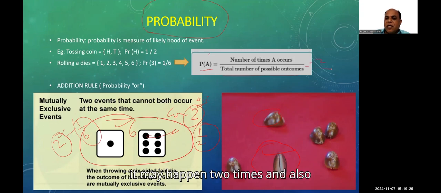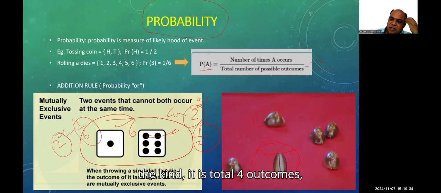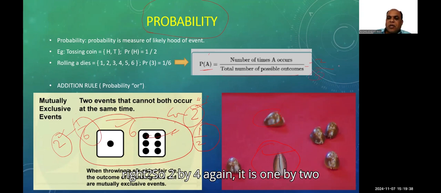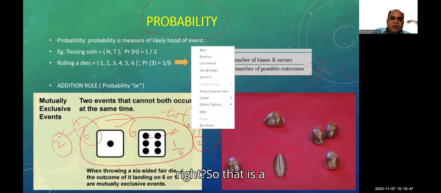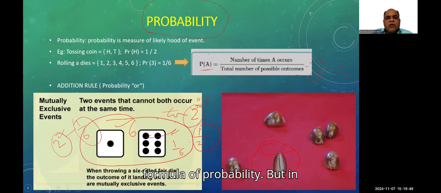Two times. And how many outcomes will there be? Because we have tossed the coin two times, there are a total of four outcomes, right? So 2 by 4. Again, it is 1 by 2 only, right? 50% chance. Here 1/6 of the chance will be there. That is the formula of probability.